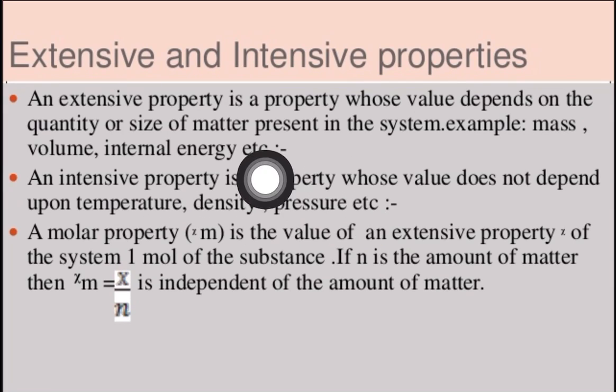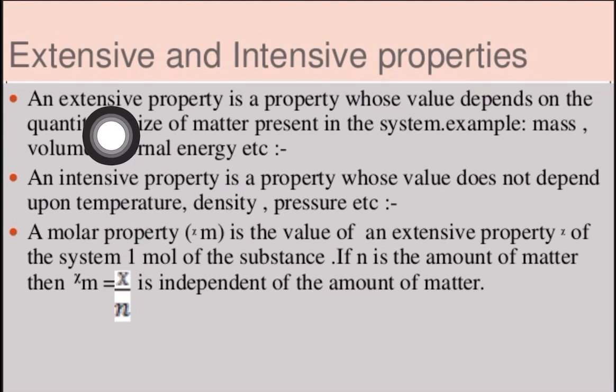So pressure, density, all these things are what? They won't change with increase or decrease in the quantity of the material or the matter. So the properties which are not changing with increase or decrease of the quantity are known as intensive properties.